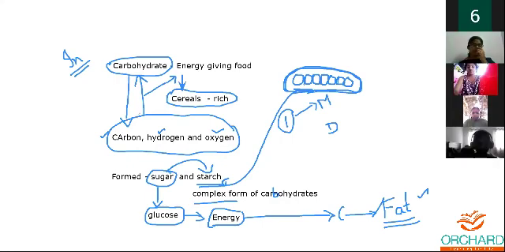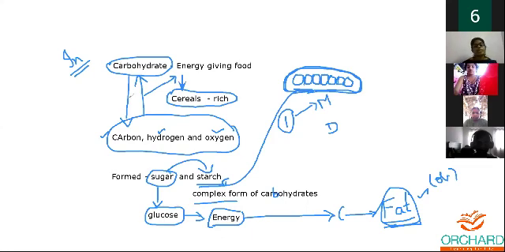Now, moving on, this is one major thing I wanted to tell you. When you're not using the carbohydrate in the required amount, it will be turned into fat. But one major minus point is, when fat is getting more and more deposited in your body, that is how you become obese, like too fat. So that's how you become obese.